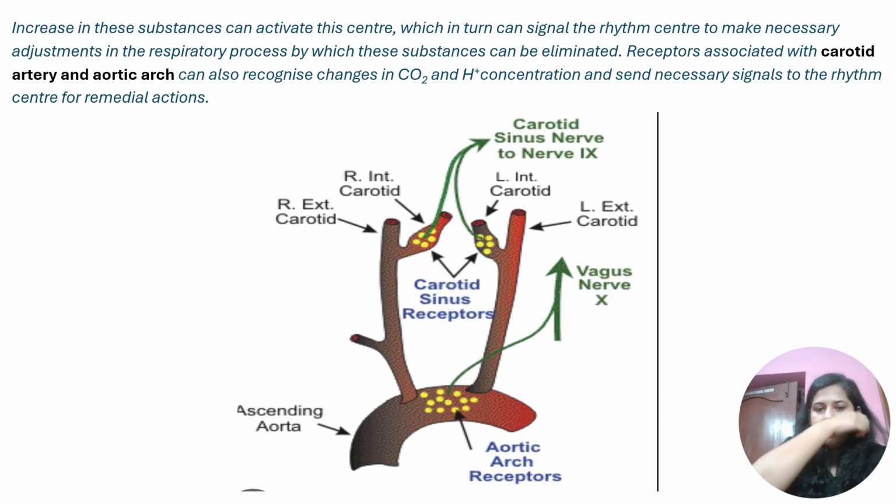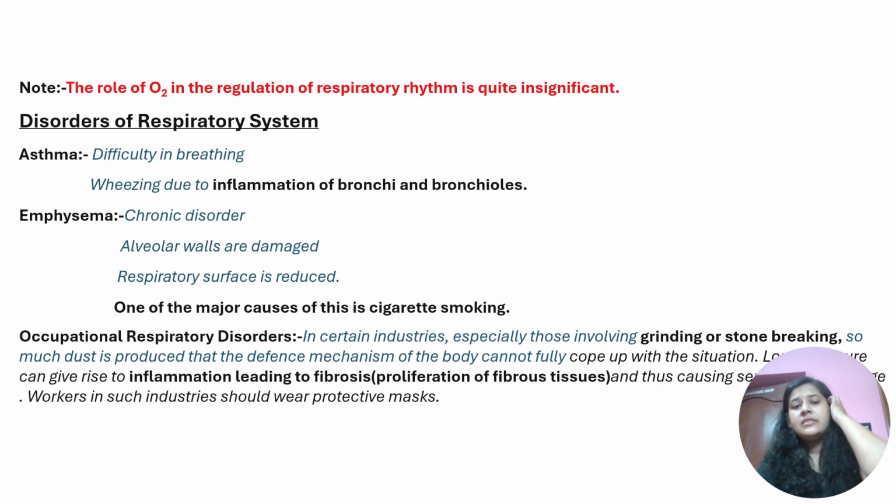And at last, we have this. One thing that is very important for you to know is that the role of oxygen in the regulation of respiratory rhythm is quite insignificant. Oxygen is required for respiration, and it plays a very important part. But in case of regulation, as you can see, the receptors are more affected by CO2 or H+ ion concentration. Oxygen does not hold so much importance in the regulation of respiratory rhythm.